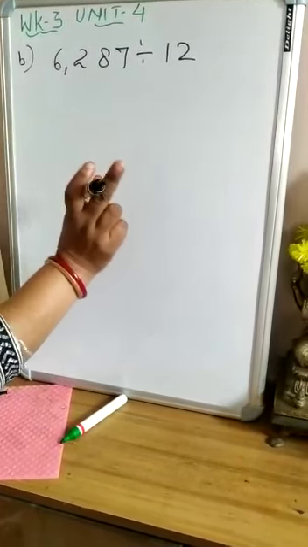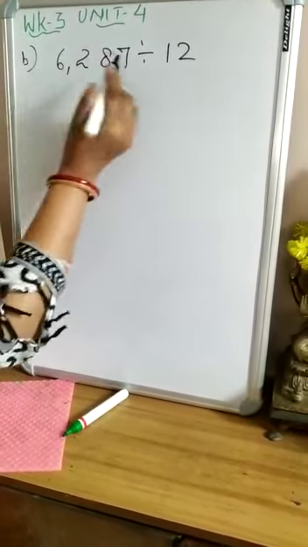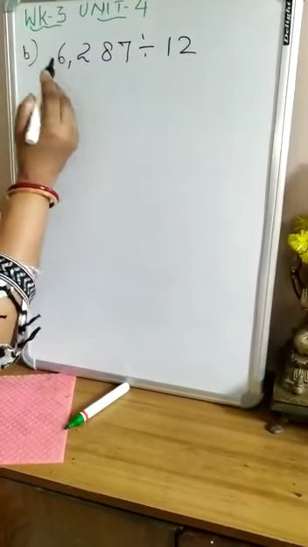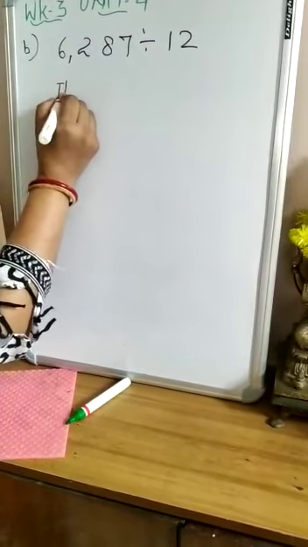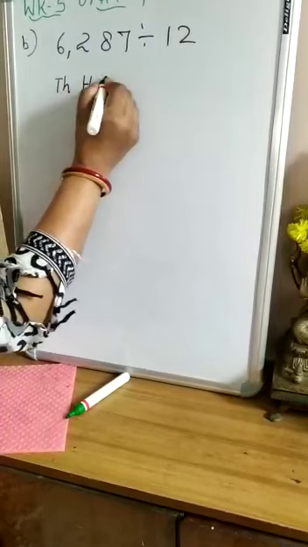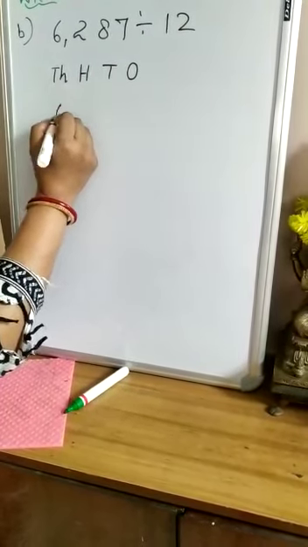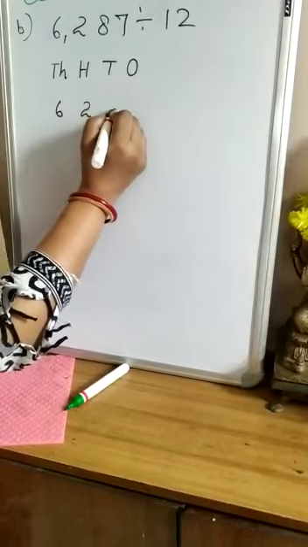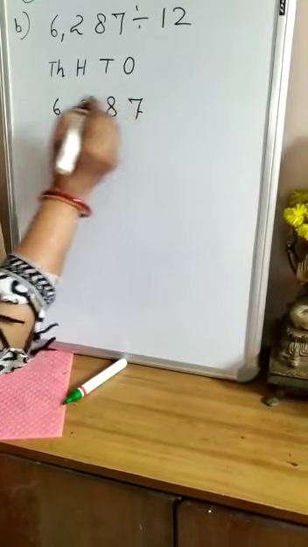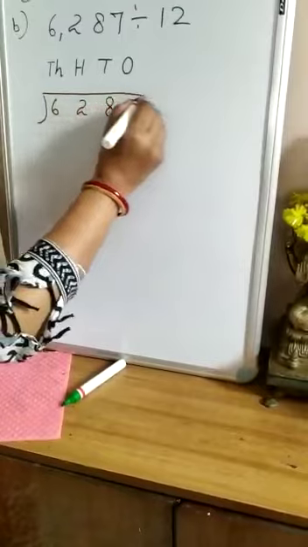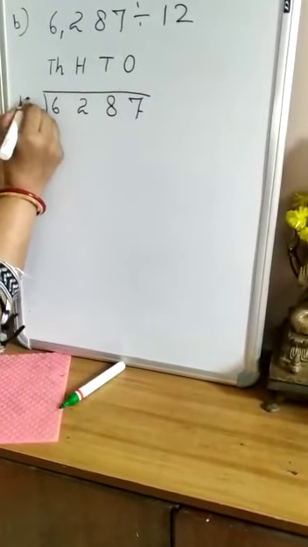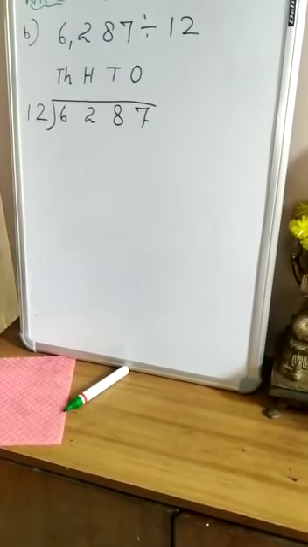So 4 places are there in the place value chart. I am writing here thousands, hundreds, tens, ones. And then write here 6287.